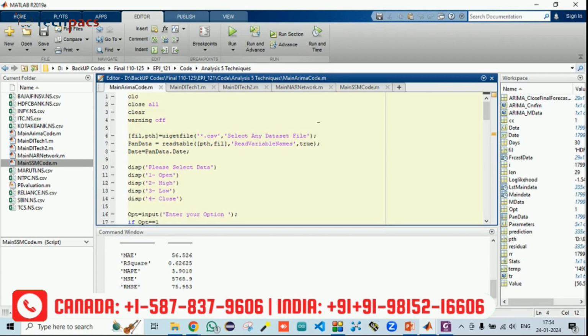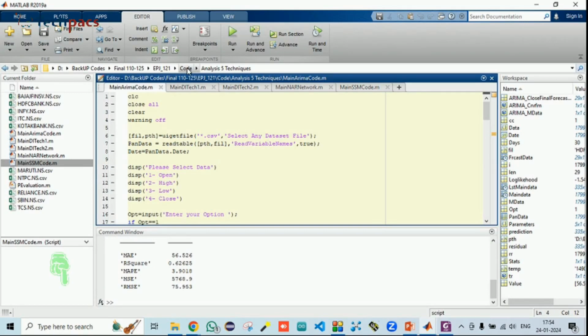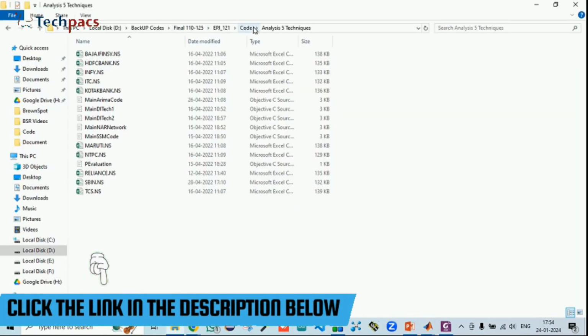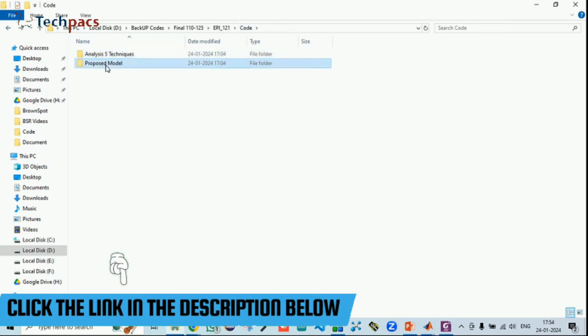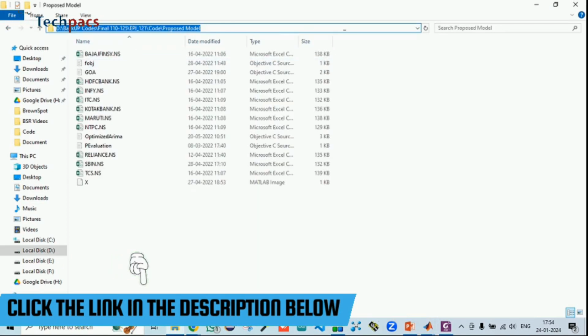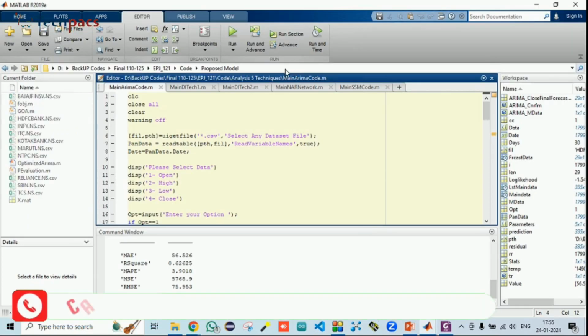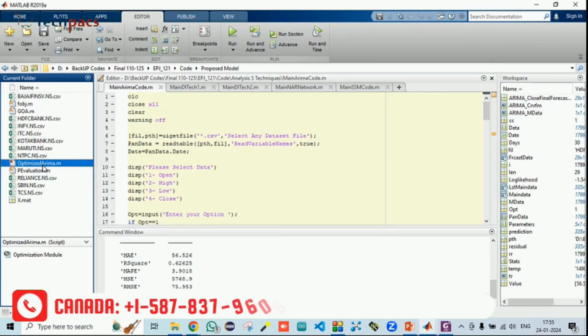In the second section, the proposed one, in the same folder, you just need to go back, go to the proposed model, copy the path again with Control C, go to MATLAB, select Control V and enter. You can see the proposed model is there. This is the optimized model.